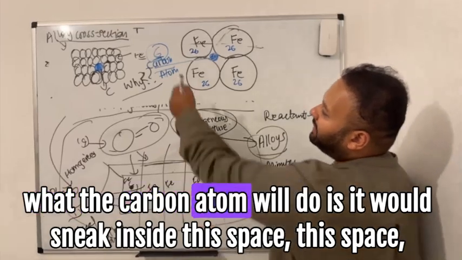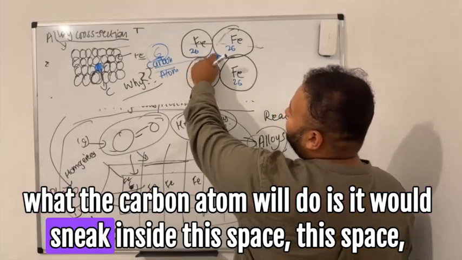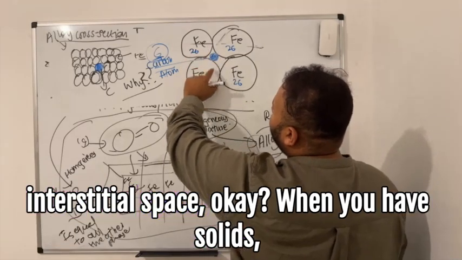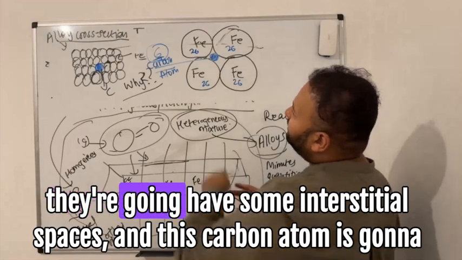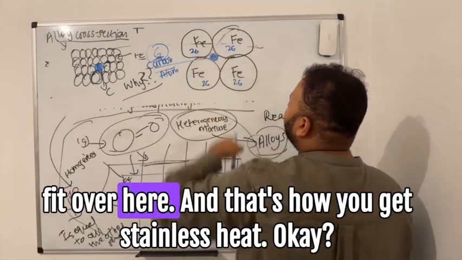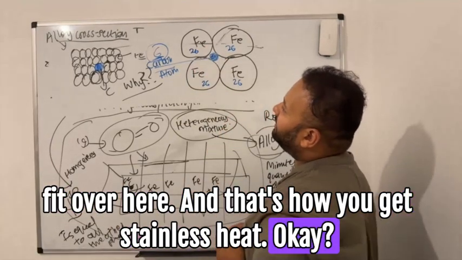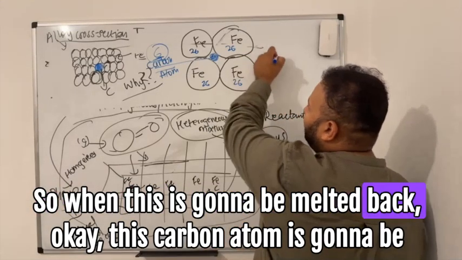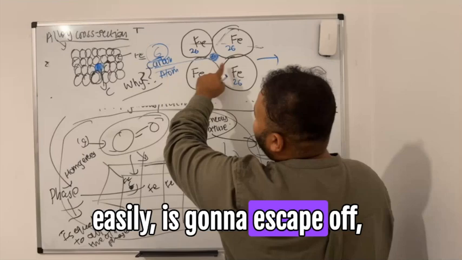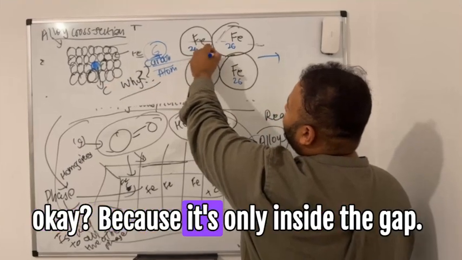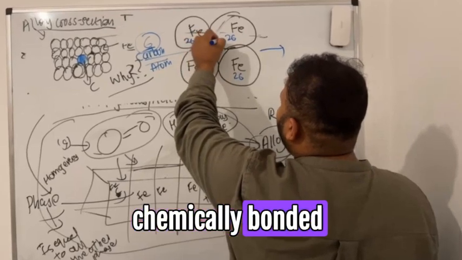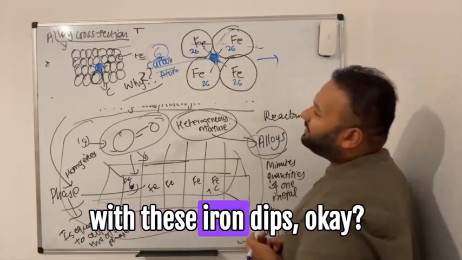So what the carbon atom would do is sneak inside this interstitial space. When you have a solid, there are some interstitial spaces, and this carbon atom is going to fit over here, and that's how you get stainless steel. When this is melted back, the carbon atom is going to escape, because it's only inside the gap. It's not exactly chemically bonded with these iron atoms.